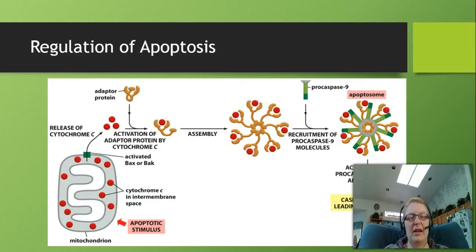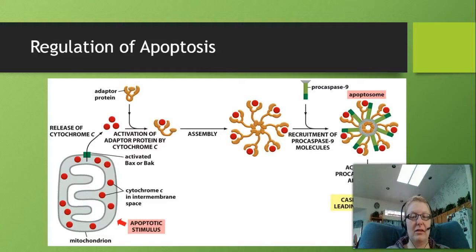So obviously, if this is something that is so all or nothing, and once the triggers are received, how do we stop it from happening? And so what we see here is the process that leads to apoptosis.